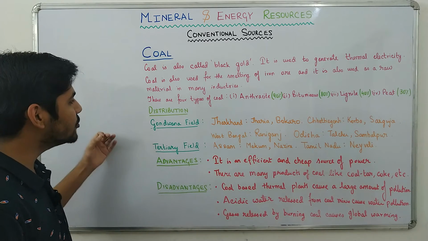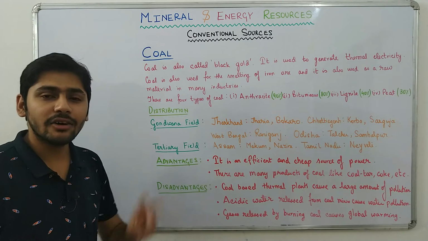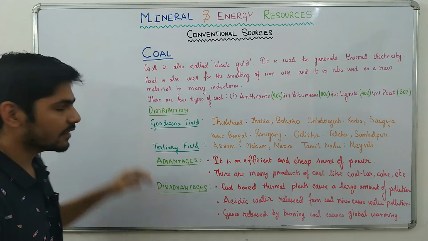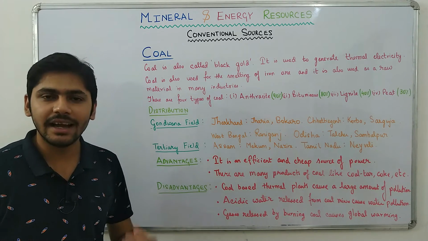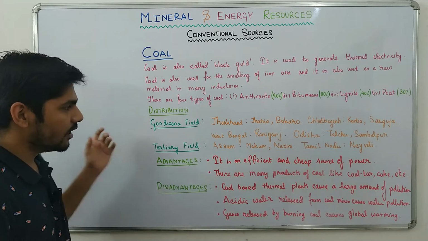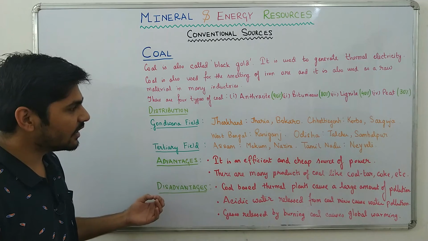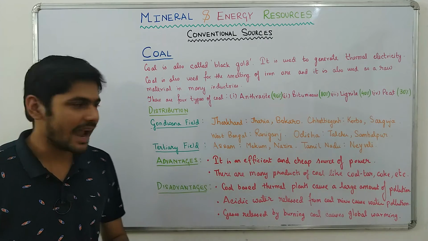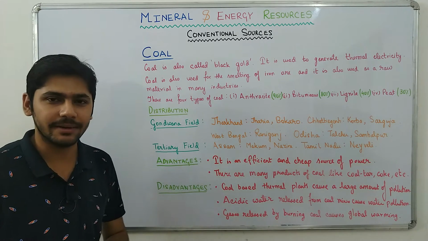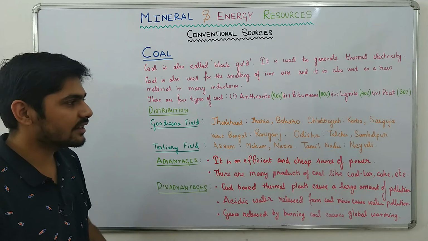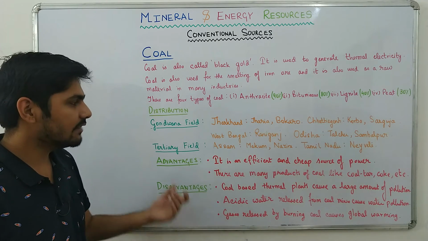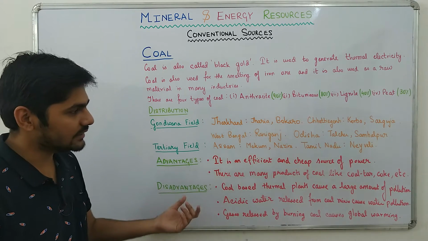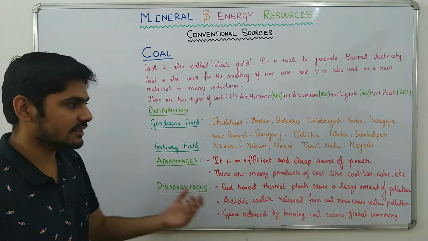Now guys, what is the distribution of coal in India? There are 2 types of coal fields in India, which are Gondwana coal fields and tertiary coal fields. 95% of the coal obtained in India is obtained from Gondwana coal fields. What are the Gondwana coal fields? In Jharkhand, we have Jharia and Bokaro. Now Jharia is very famous for coal and it produces the best quality coal in India. Then we have Chhattisgarh. In Chhattisgarh, the regions are Korba and Sarguja. Then we have West Bengal. In West Bengal, Raniganj is a very famous coal field. Then we have Odisha. In Odisha, the regions are Talcher and Sambalpur.